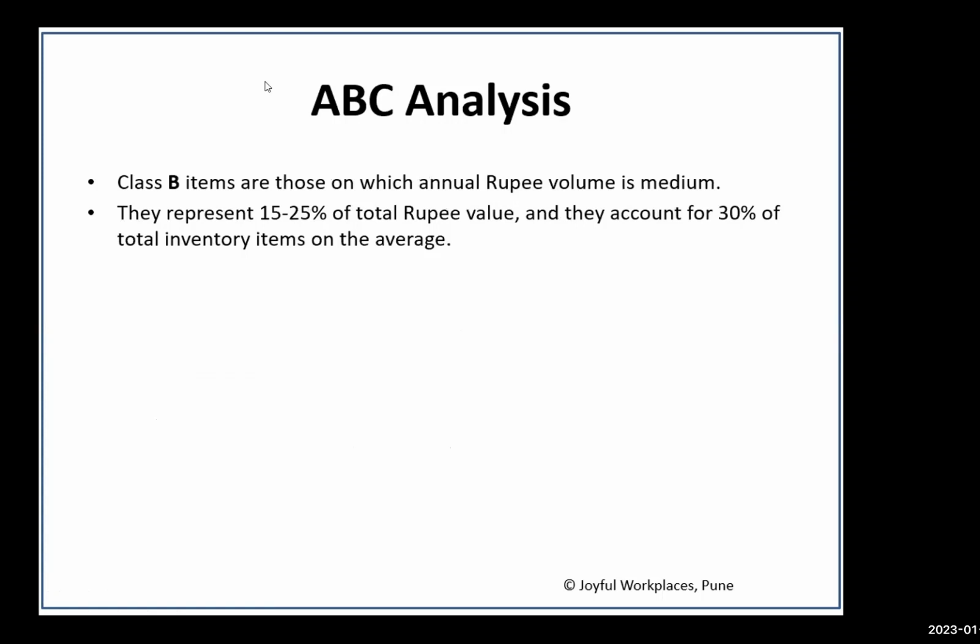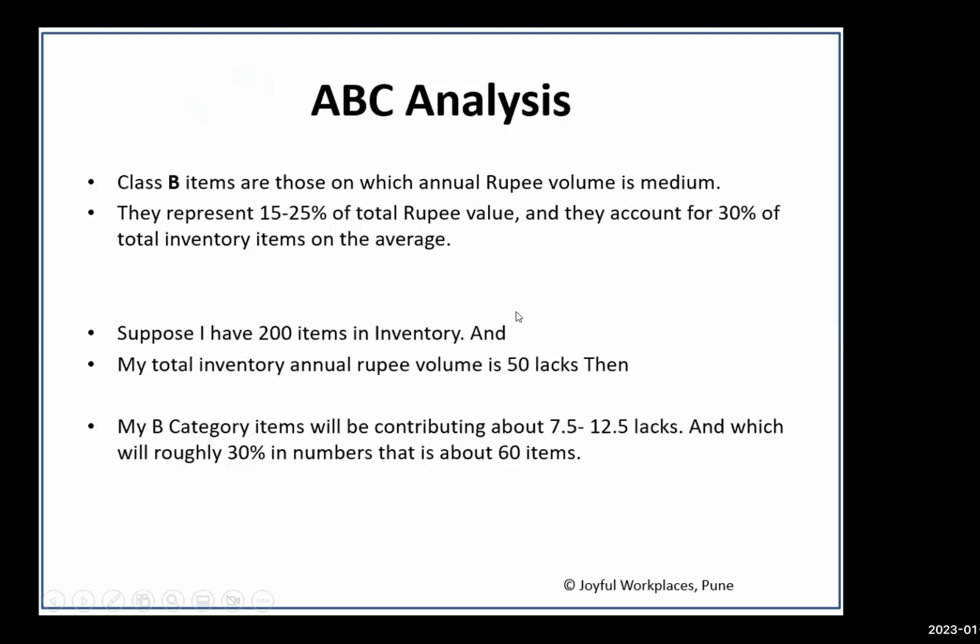Similarly, what is my class B items? Class B items are basically represents 15 to 20% of the total rupee value. And in terms of number of items, this account for around 30% of the total inventory. So इसी का example हम लेंगे अगर मेरे पास 200 items है inventory में. So in terms of a number, there will be around 60 items which will fall under this category.